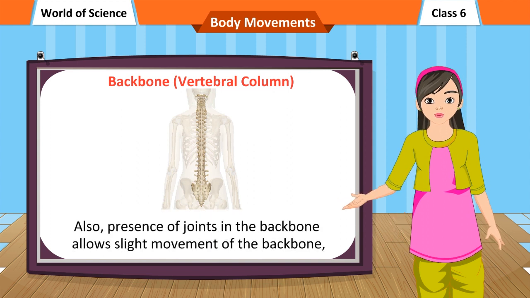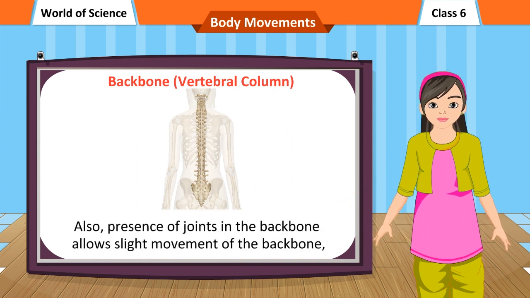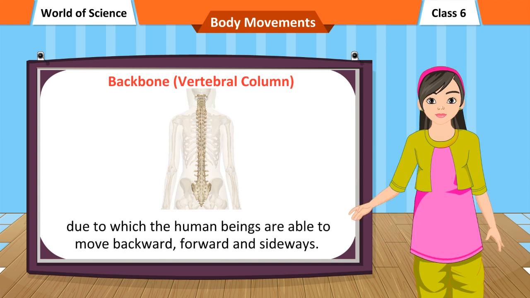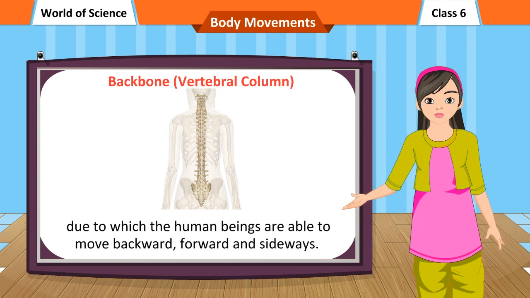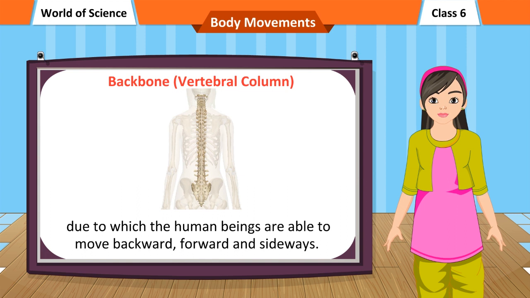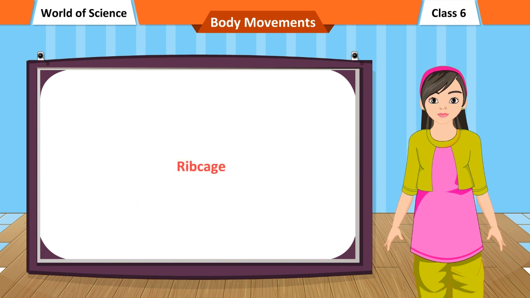Also, presence of joints in the backbone allows slight movement of the backbone, due to which human beings are able to move backward, forward and sideways. Rib cage.